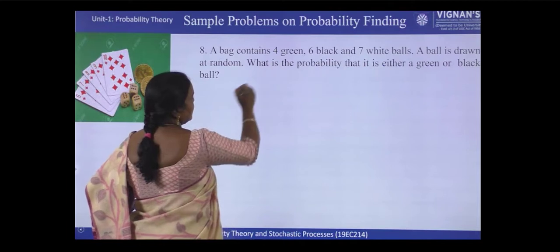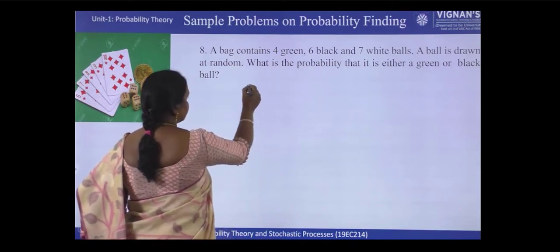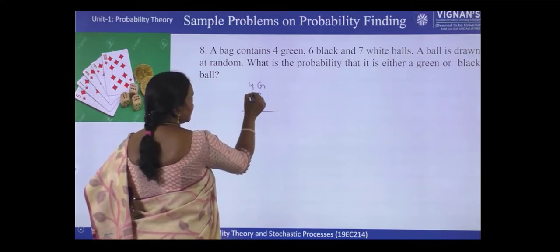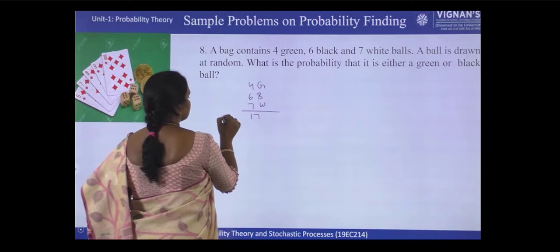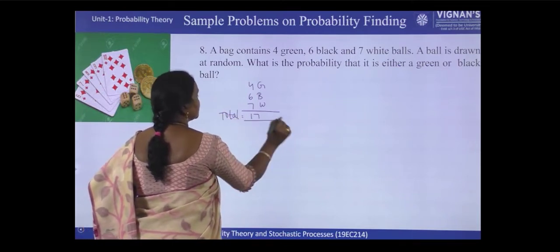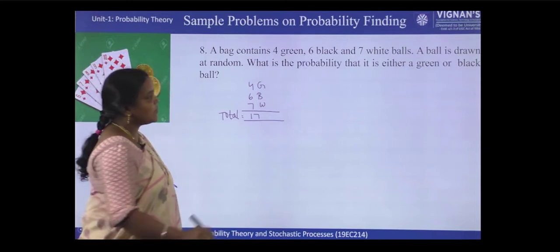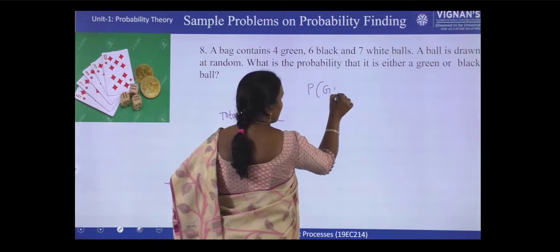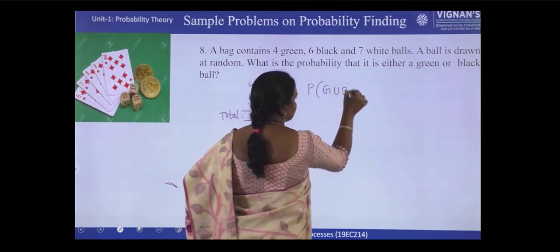So here total 4 green are there, 6 black, 7 white. So total how many? 17 balls. Right? So what is the probability of green or black? Or means union.